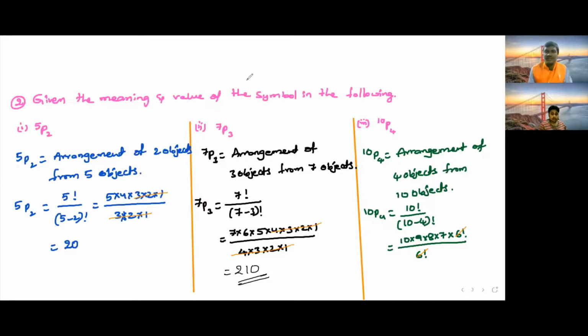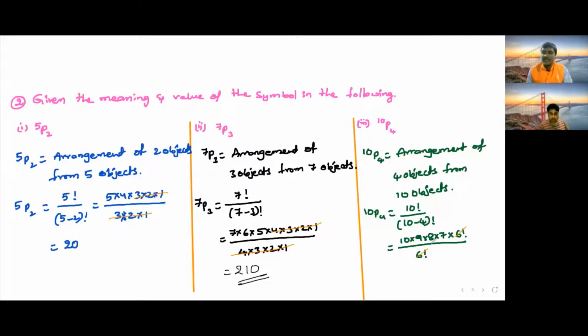Whatever is remaining, we simplify and write. How much do we get here? 10 into 9 into 8 into 7. 7 into 8 is 56, and 56 into 9 gives 504, into 10 gives 5040.